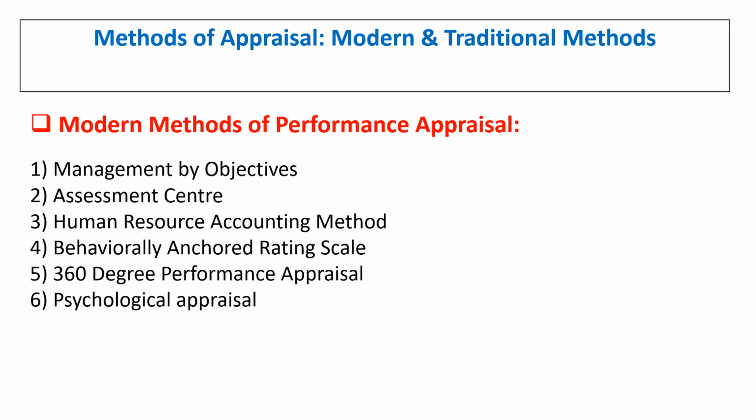There are some important modern methods of performance appraisal. We have management by objective, that is MBO, which is one important technique used by organizations. Then we have assessment center, human resource accounting method, behaviorally anchored rating scale, 360-degree performance appraisal, psychological appraisal, and recently the 720-degree performance appraisal as a modern method as well.